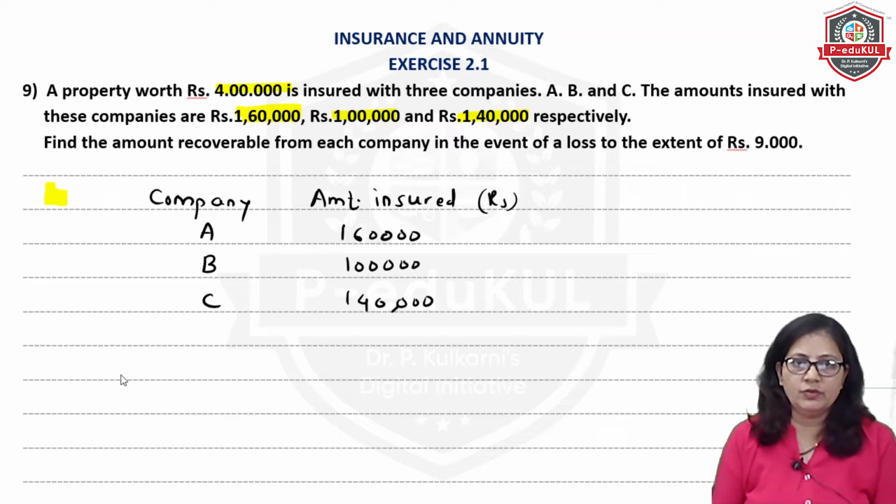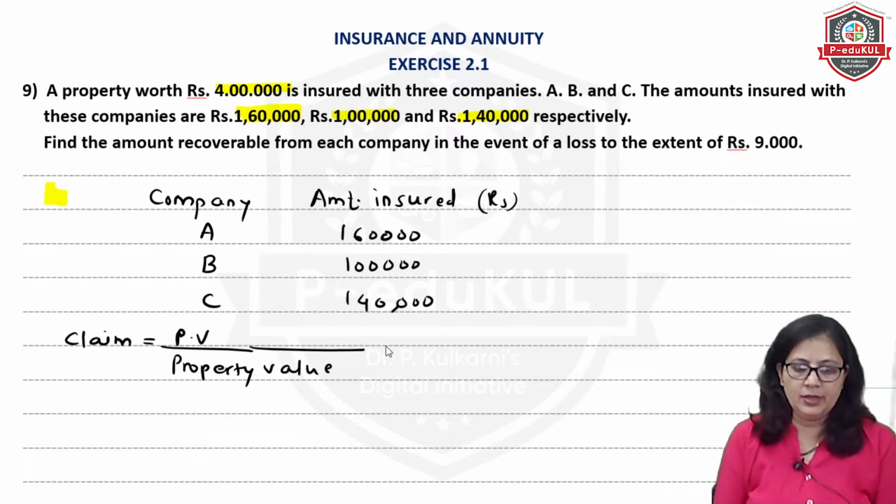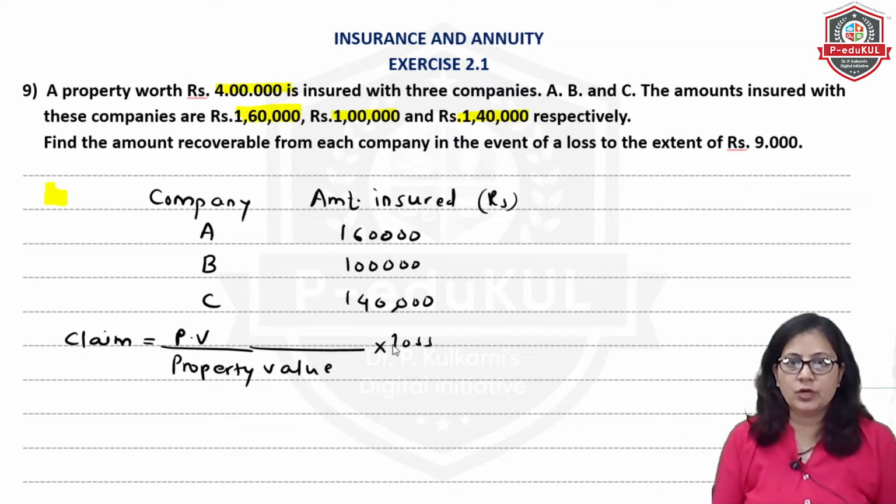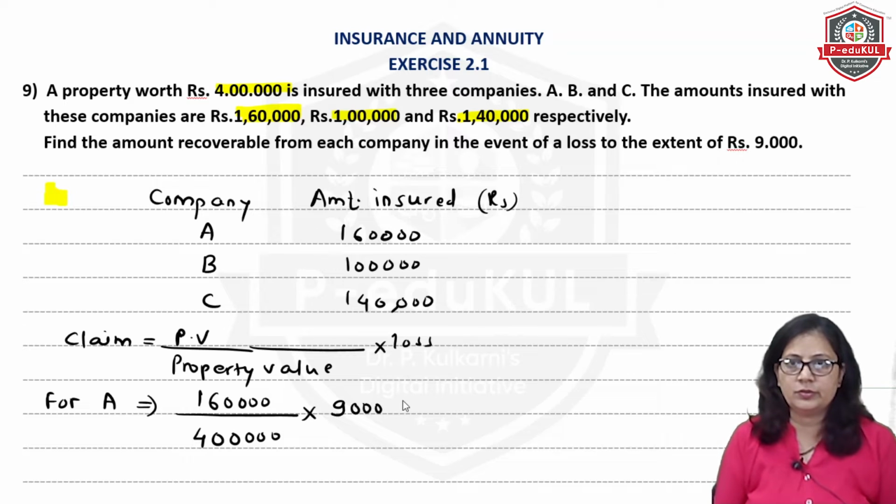So the claim, how will we calculate? Policy value divided by property value multiplied by loss. Okay, so this we will calculate for company A. For company A, the policy value is 1,60,000, property value is 4 lakh, multiplied by loss, which is 9,000.